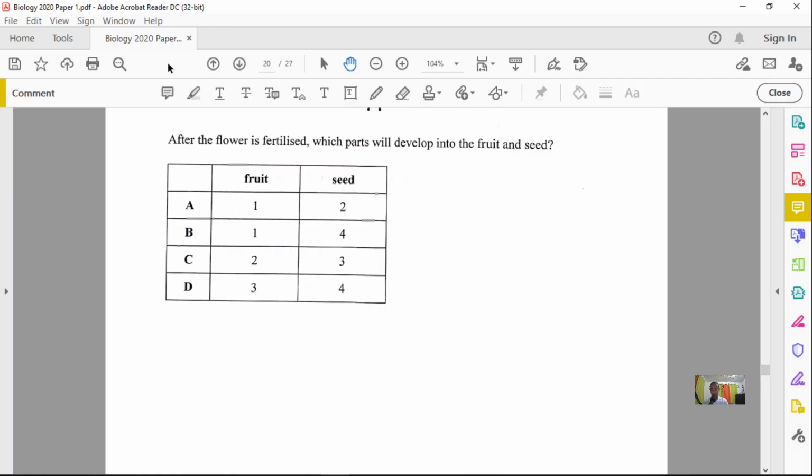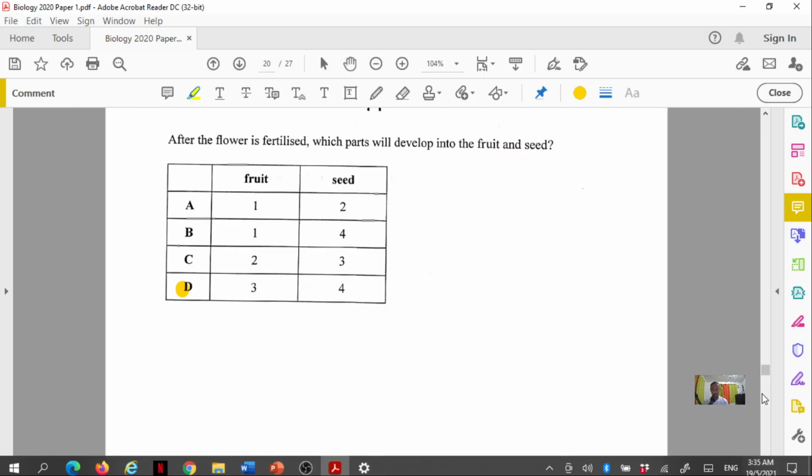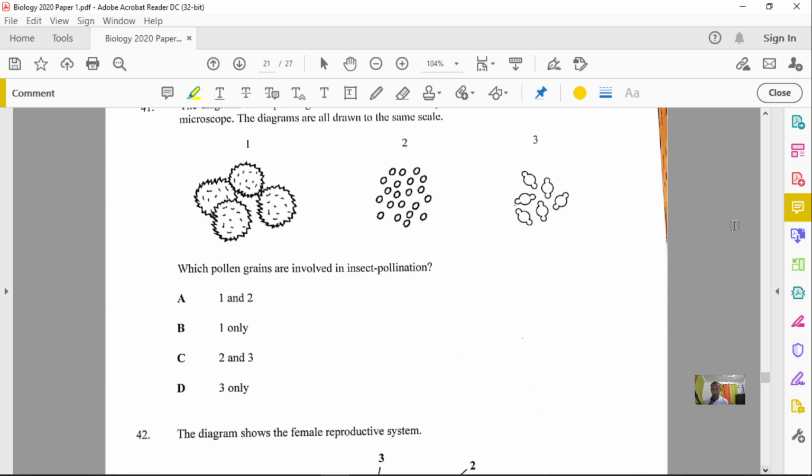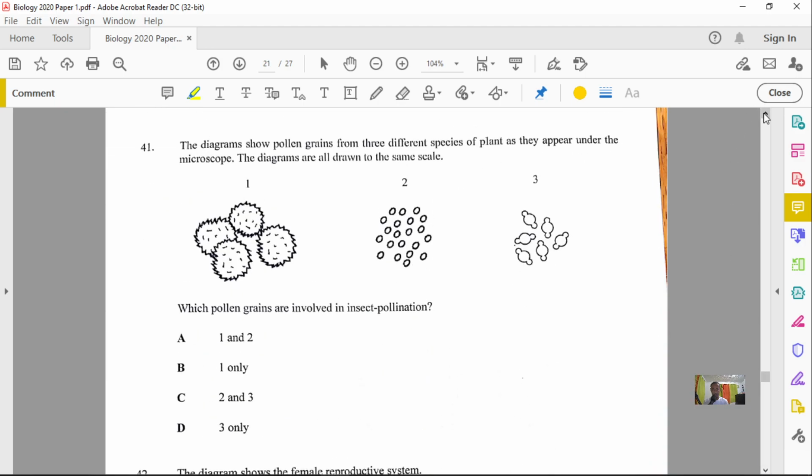Okay, so our option here is going to be D. Okay, our option here is D. Let me just highlight that real quick. The ovary forms the fruit. The ovules form the seed. All right, so 41, and we're really, really close to the end now.